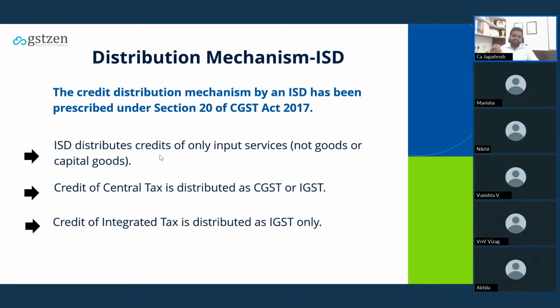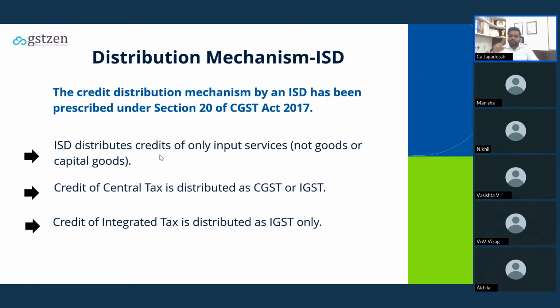I will take a small example. I have a head office in Karnataka, and I also have the ISD registration in Karnataka. So I have received services on my ISD registration. Let's say I have received an invoice with Karnataka CGST and Karnataka SGST. I am supposed to distribute this credit to my branch offices located in Telangana, Tamil Nadu, and Andhra Pradesh, as well as to Karnataka also.